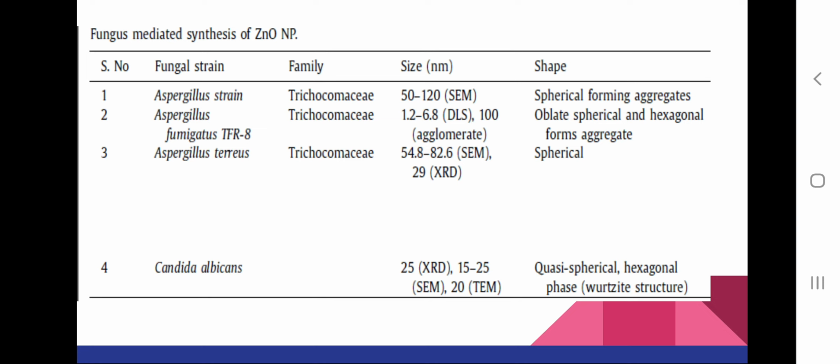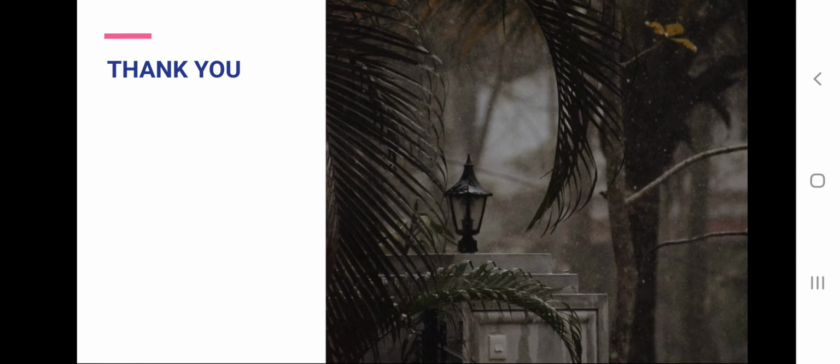And these are the different strains of fungus which have been utilized for synthesizing zinc oxide nanoparticles, and the size and shape are also mentioned in this table. Aspergillus strains are used, Aspergillus fumigatus, Aspergillus terreus, Candida albicans can be used, and the size of the nanoparticles is mentioned here. Thank you.